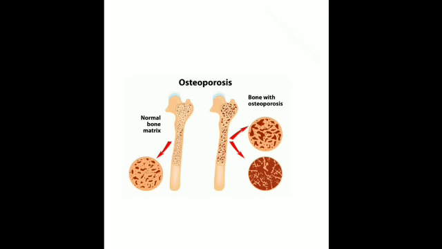And osteoporosis is caused by the deficiency of calcium and vitamin D, both in our diet, causing osteoporosis in adults. So this is how the bone of a person having osteoporosis appears to be. This is the normal bone. See, just so many spaces present, making the bone porous and prone to fracture. That is why you are advised to have plenty of calcium in your diet.